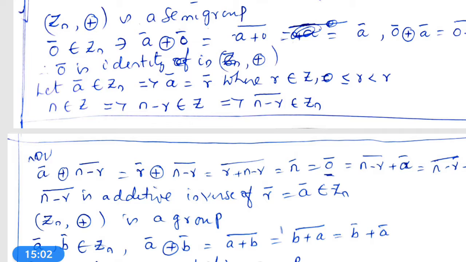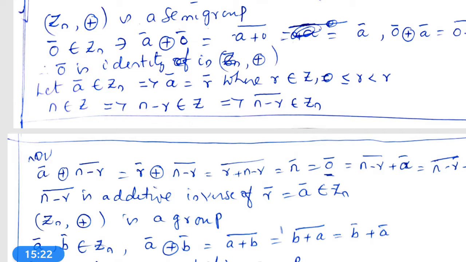Now, let A bar belong to Zn. Let us assume A bar belongs to Zn. Then A bar is equal to R bar, where R belongs to Z, 0 less than or equal to R less than n.